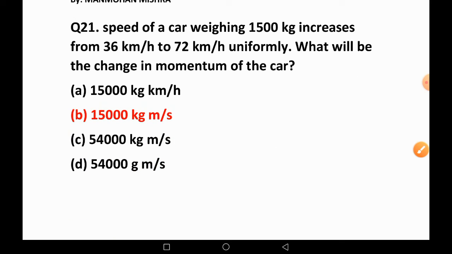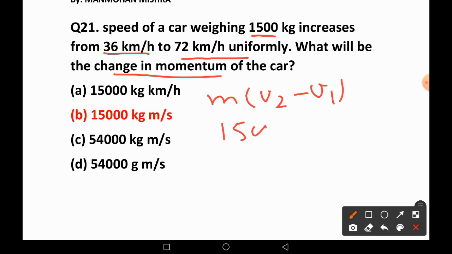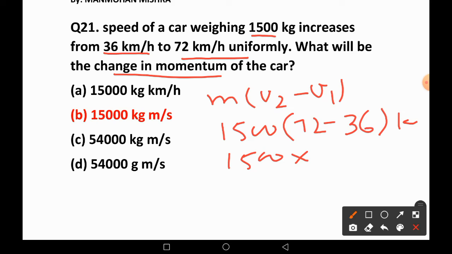Question 21. Speed of a car of mass 1500 kg increases from 36 to 72 kilometer per hour uniformly. What will be the change in momentum? Change in momentum will be M into V2 minus V1. M is 1500, and 72 minus 36 kilometer per hour is 36 kilometer per hour. 1500 into 36, we will change to meter per second.